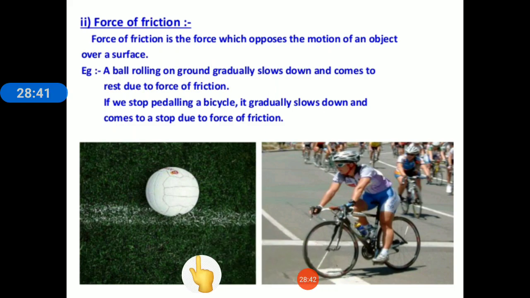So what is frictional force? When the surface of one body moves over another body, a force is generated which opposes the motion of the two bodies, and this force is called frictional force. So frictional force is an opposing force which tends to slow down or stop a moving object. You will study about this later in your next chapter.